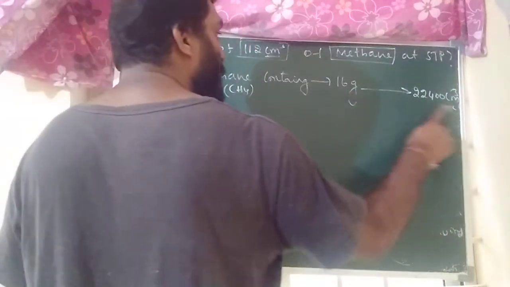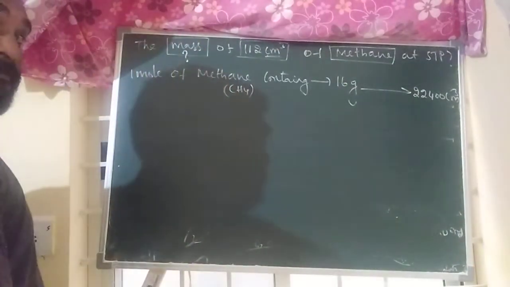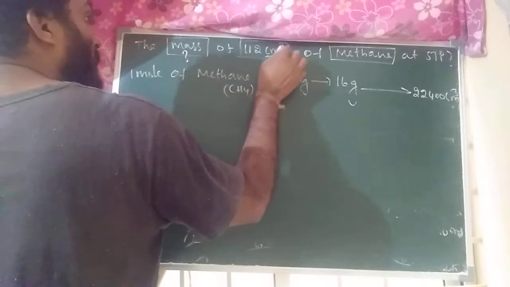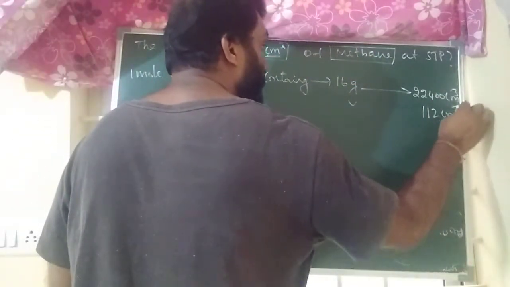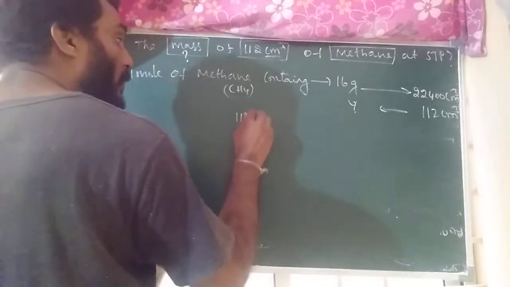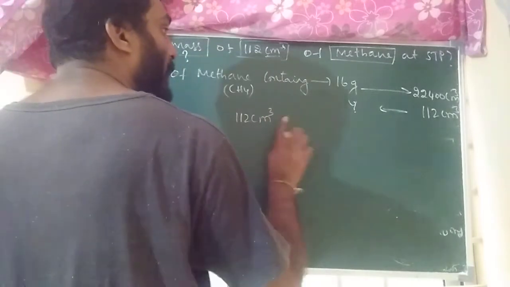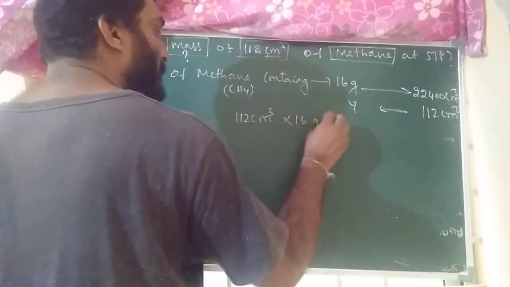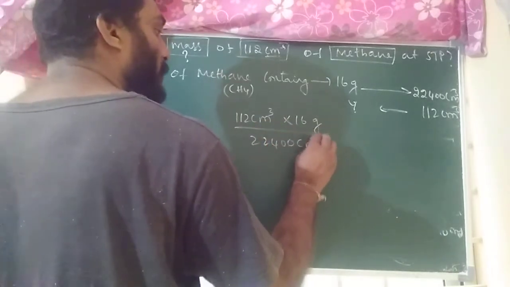Now, what is the question? Read the question. They are asking the mass of 112 centimeter cube of methane. Right here, 112 centimeter cube into 16 grams by 22,400 centimeter cube.